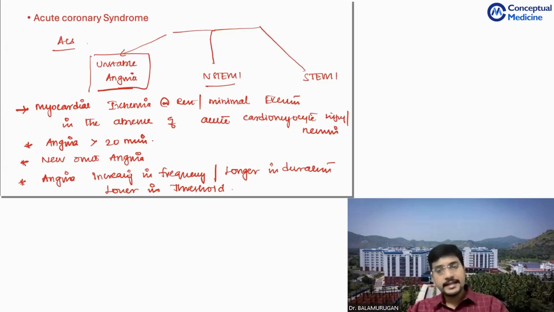Or any angina that occurs after a recent episode of ACS. This guy had an MI, for example, 3 months ago, 2 months ago, now he again presents with angina, or 2 weeks ago he had an MI, now he again comes with angina. All these are grouped as unstable angina. Okay, clear?